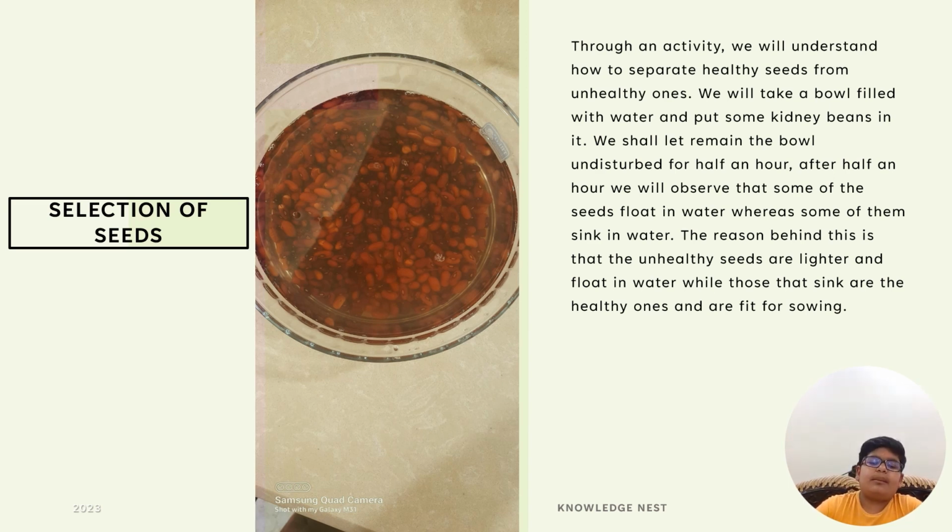Now let us know about the process of selection of seeds. Through an activity, we shall understand how to separate healthy seeds from unhealthy ones. We will take a bowl filled with water and put some kidney beans in it. We shall let the bowl remain undisturbed for an hour. After some time, we will observe that some of the seeds float in water, whereas some of them sink in